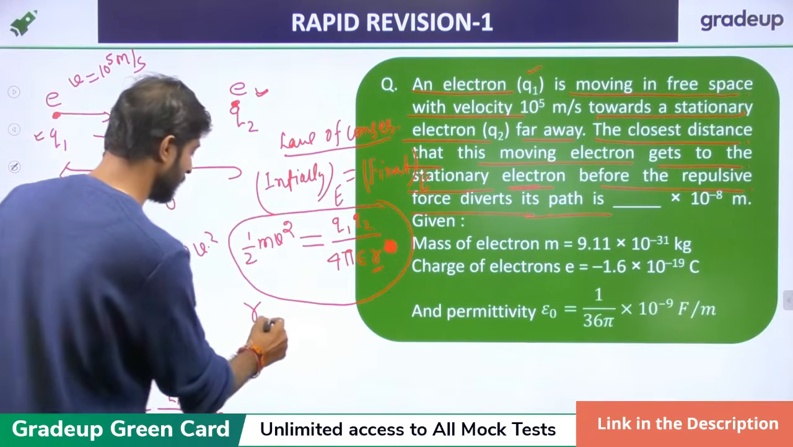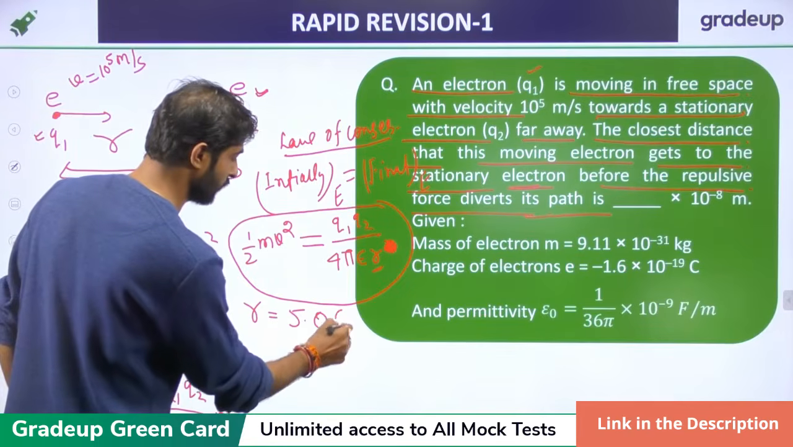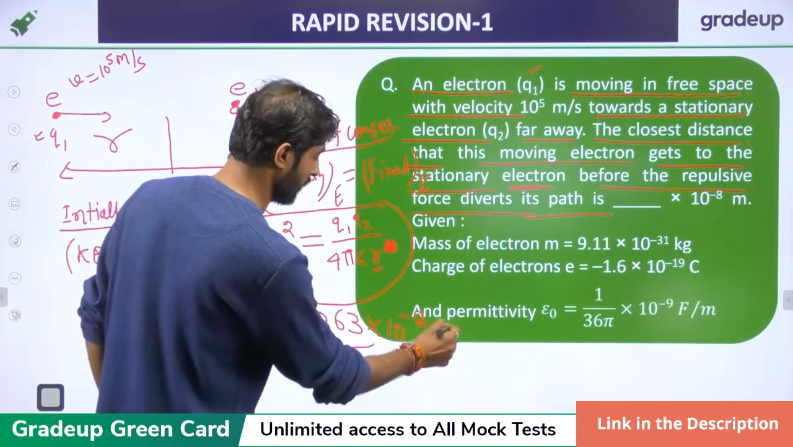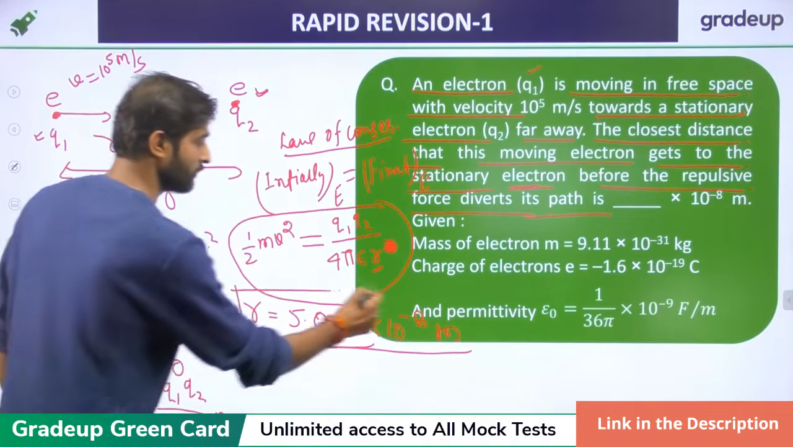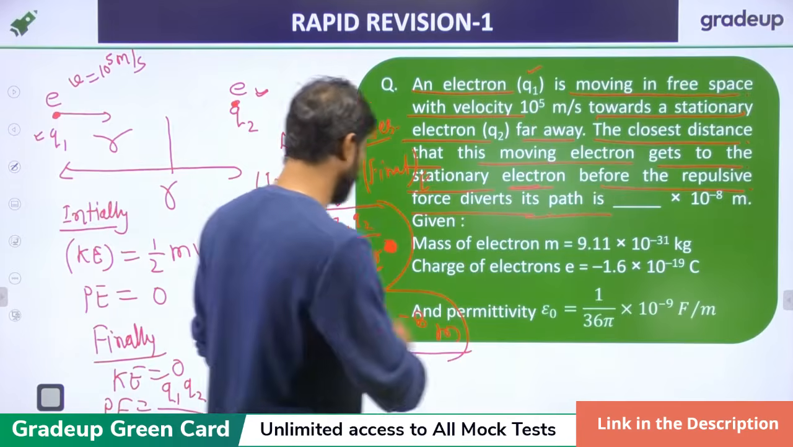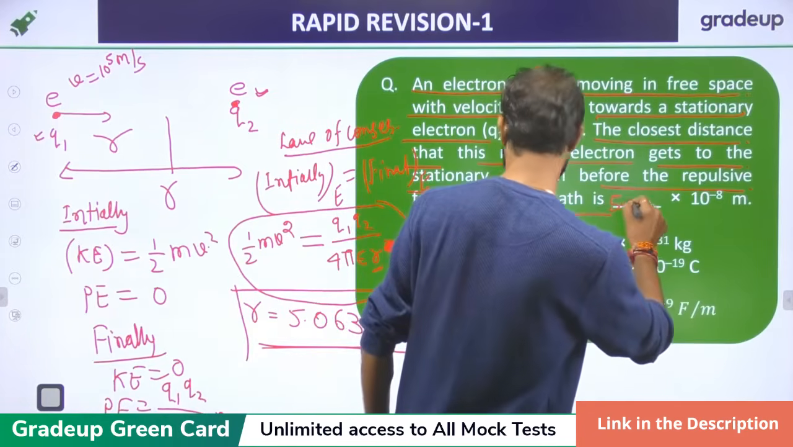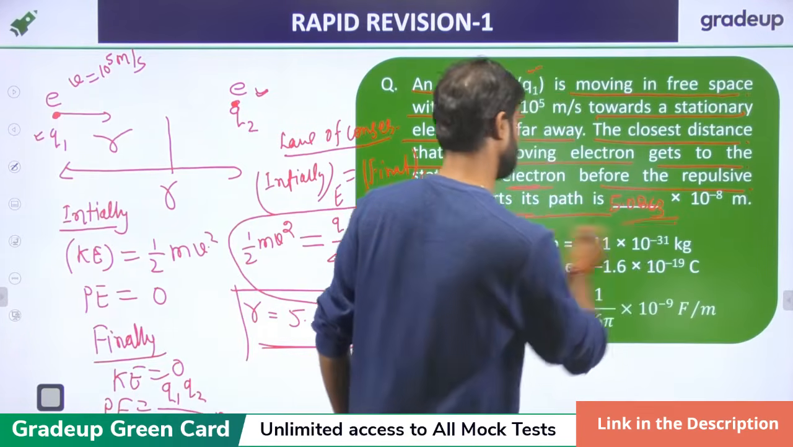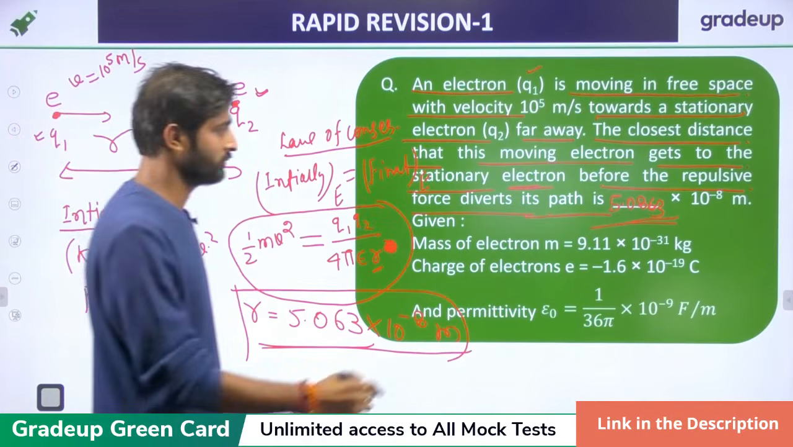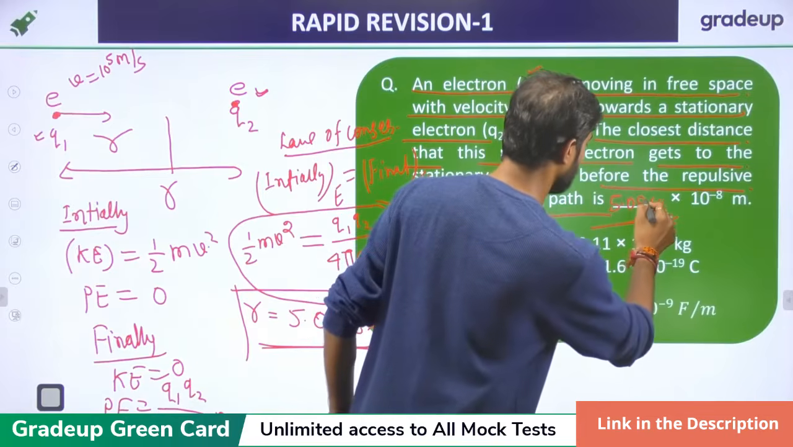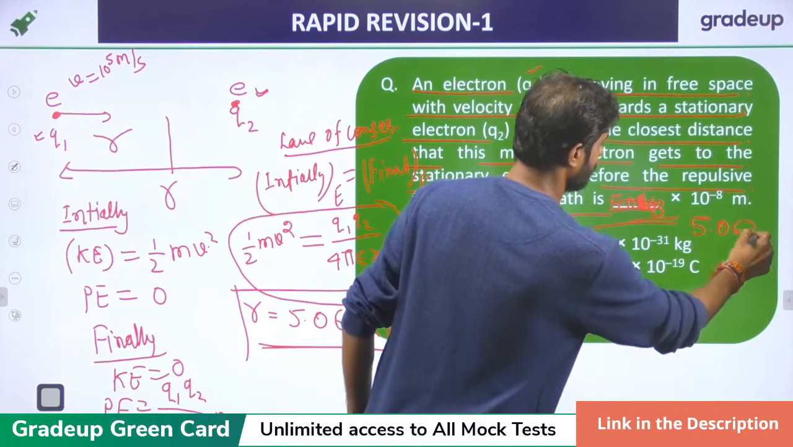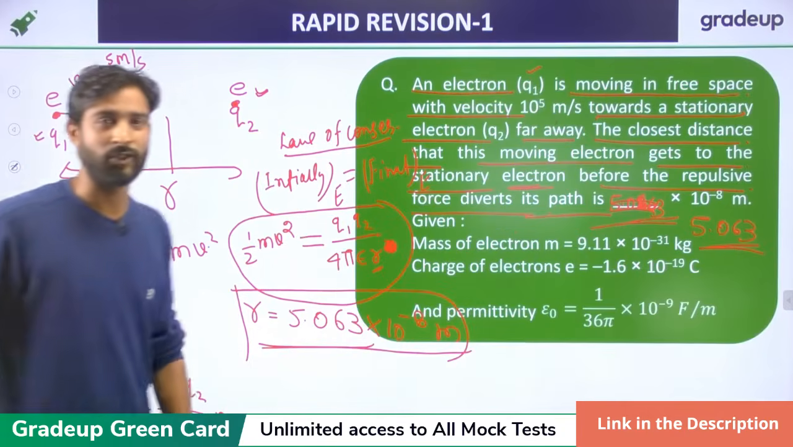r is 5.063 into 10 raised to power minus 8 meter. So the answer is 5.063, the answer of this question.